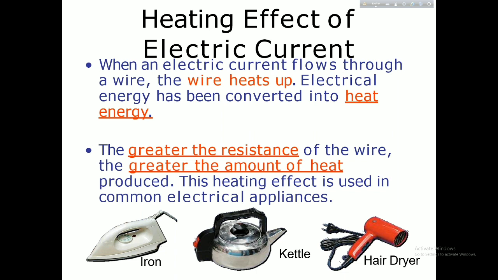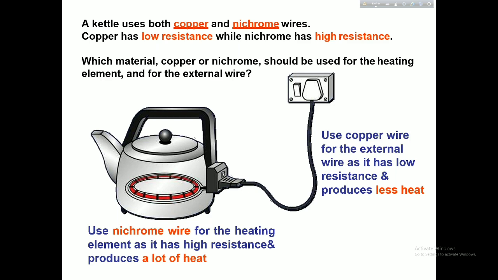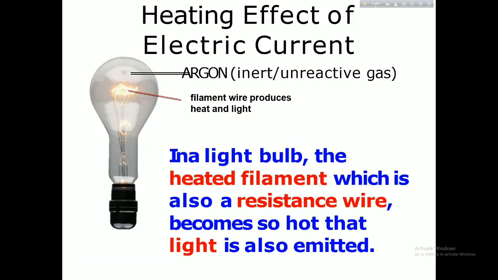The heating effect is used in common electrical appliances, like iron, kettle, etc. Another use of the heating effect is the filament, which is also a resistance wire, and becomes so hot that light is emitted.